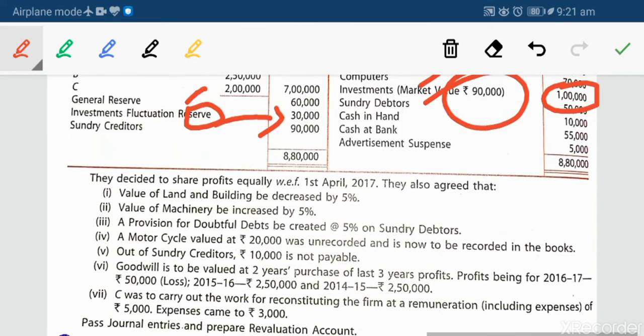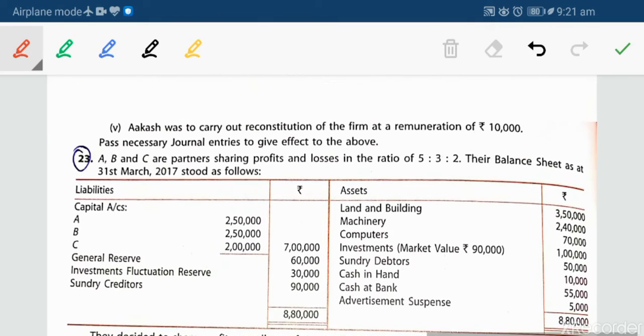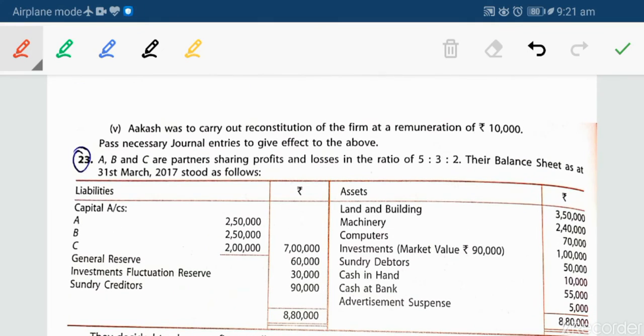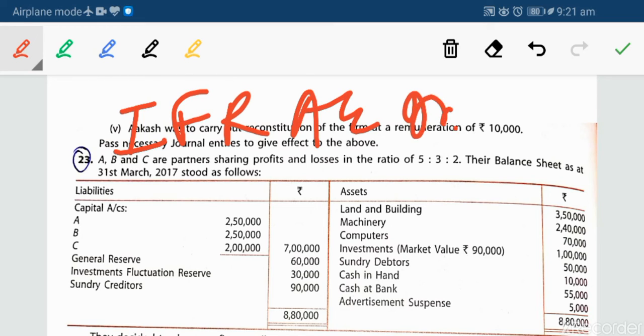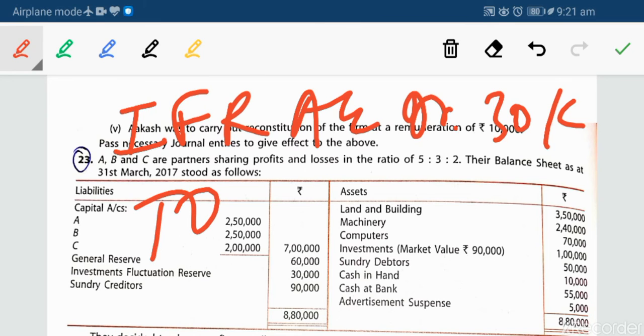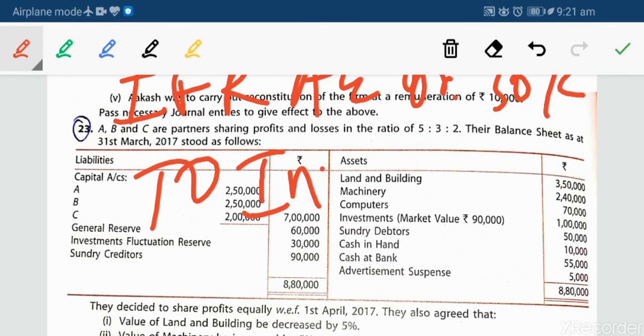So what entry will we pass? We will do IFR account debit 30,000, to investment 10,000.